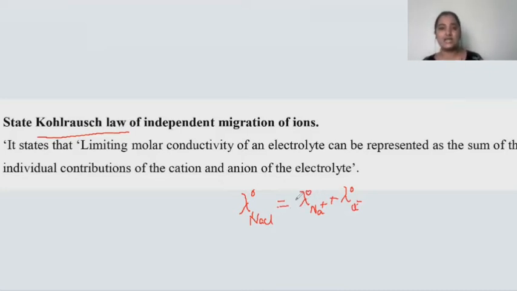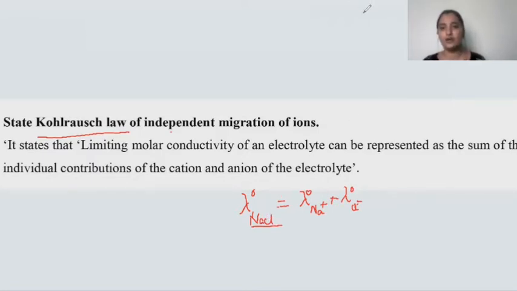That is what is said by Kohlrausch through his law called Kohlrausch's law of independent migration of ions. When you know the molar conductance of sodium ion and the molar conductance of the chloride ion, when you add these two, you can find out the limiting molar conductance of the sodium chloride electrolytic solution.